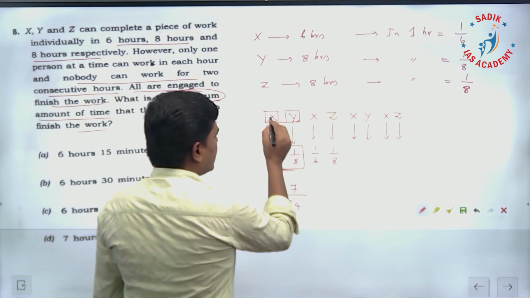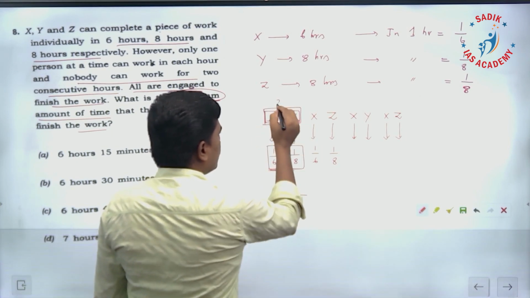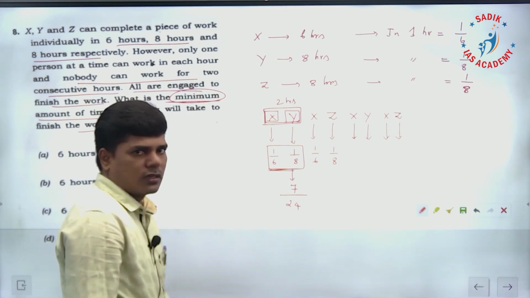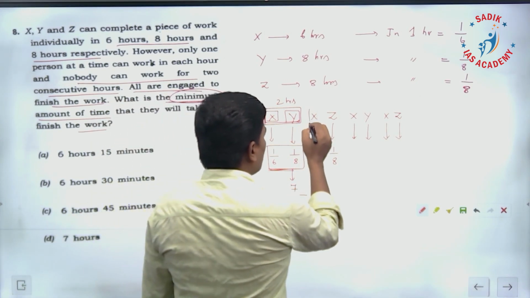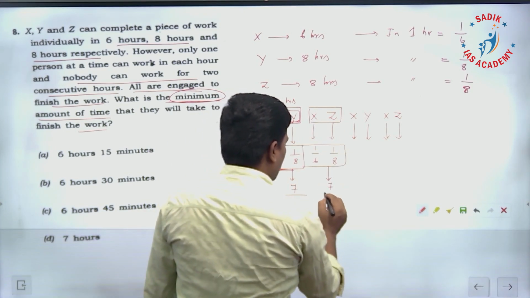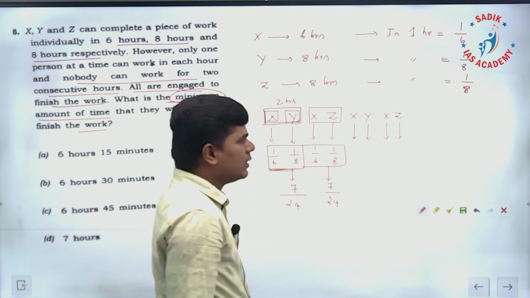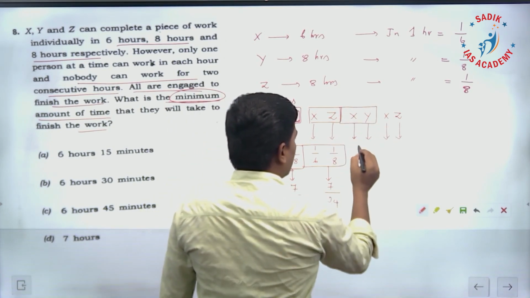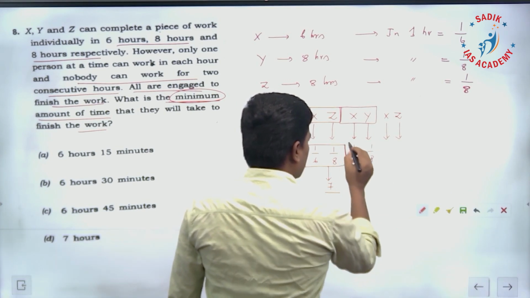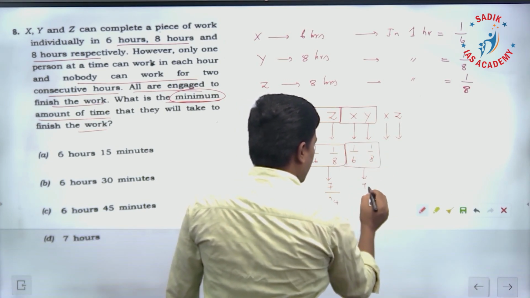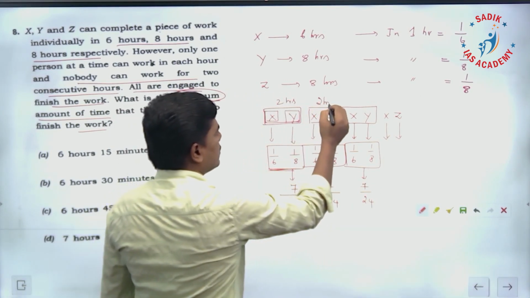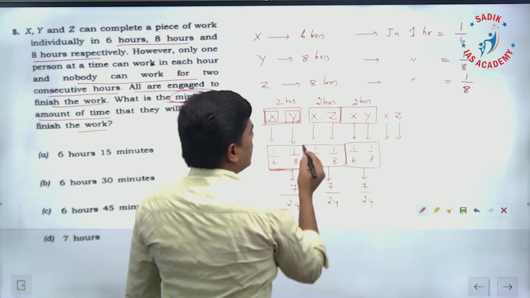In 2 hours, how much work is completed? 7 by 24 of the work is completed. And in the next 2 hours, again what? 7 by 24th of the work is completed. In the next 2 hours, again the same thing, 1 by 6, 1 by 8, 7 by 24th of the work is completed. So that means what? Here 2 hours, here 2 hours, in total we have what?